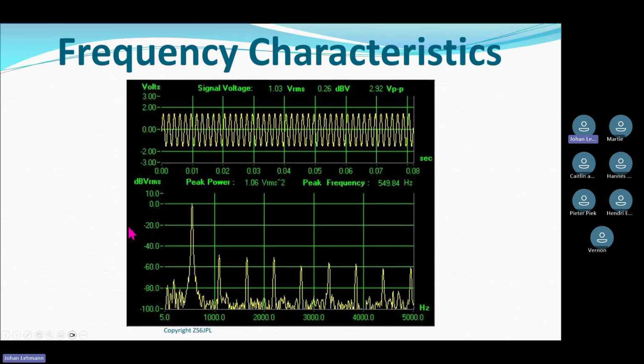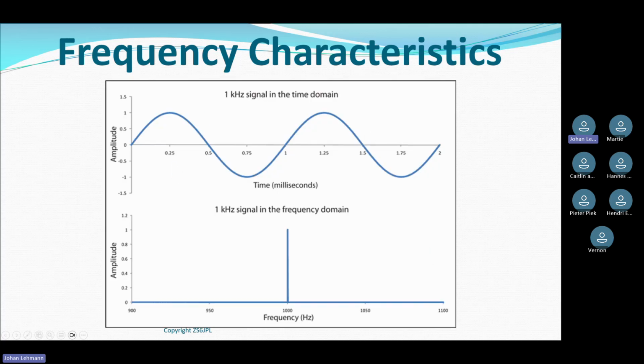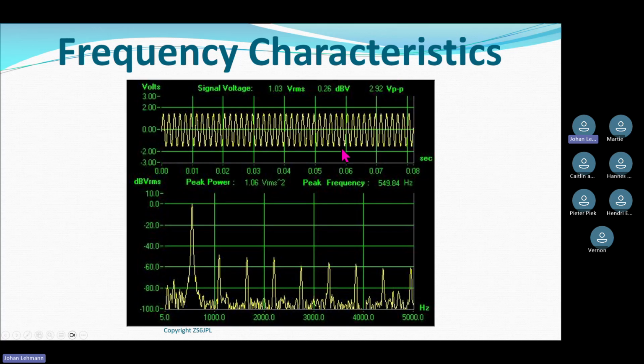Now we've got a signal which is not looking so kosher anymore. In time, if you look at the top graph, this signal looks a bit jagged and difficult, and it's not as beautiful as the previous one. It's got all sorts of artifacts to it, but we don't know what these artifacts are.